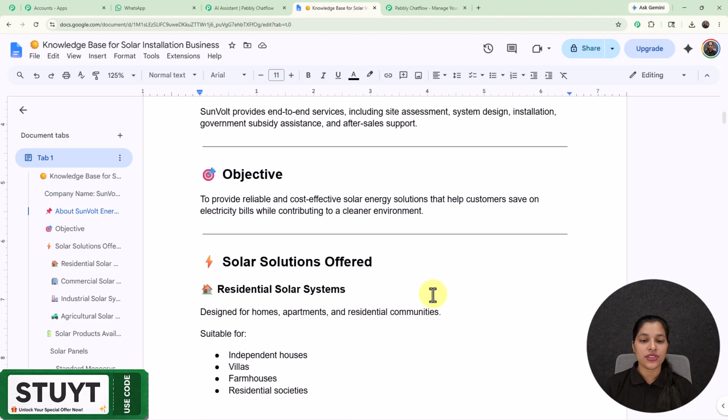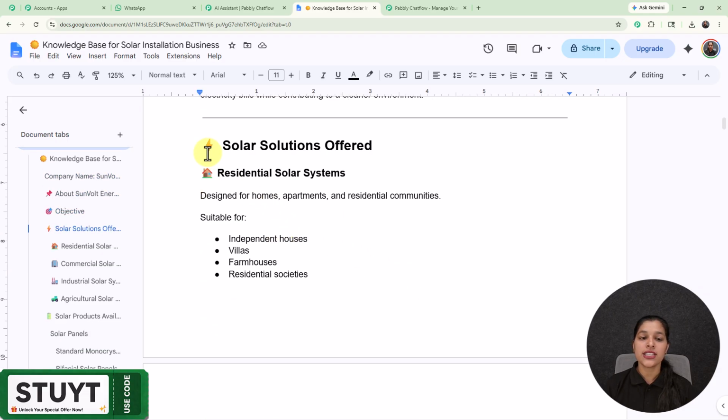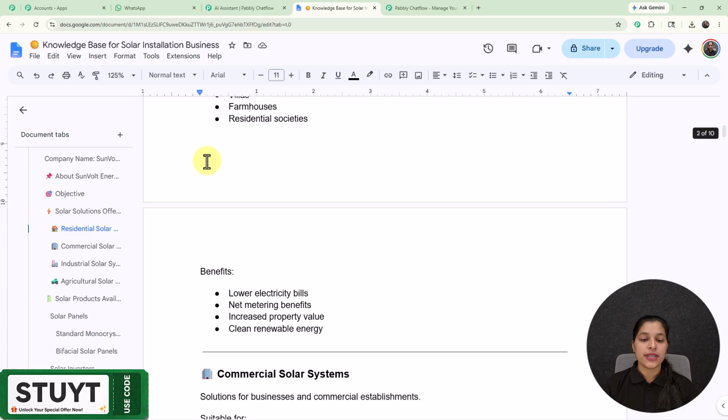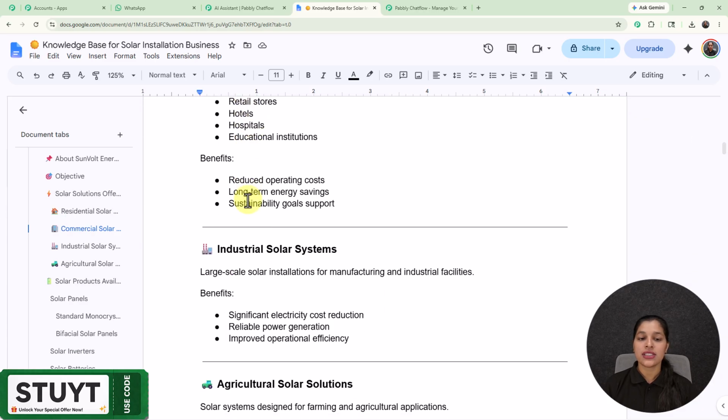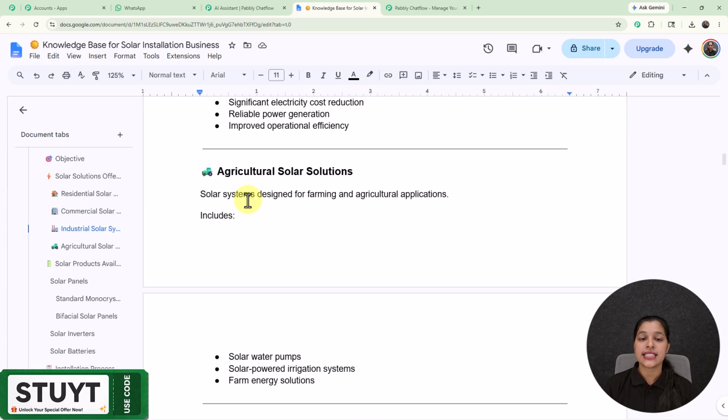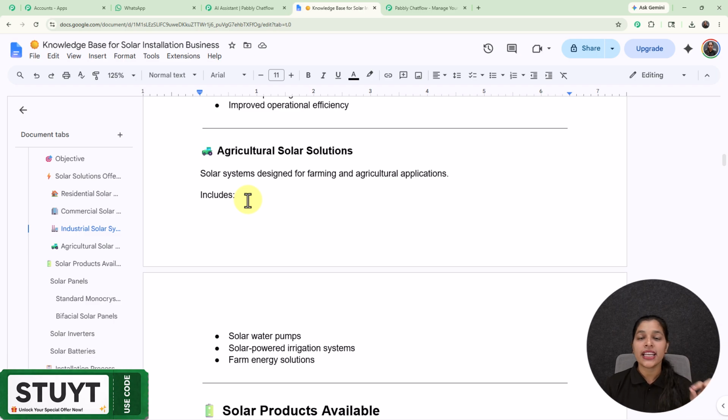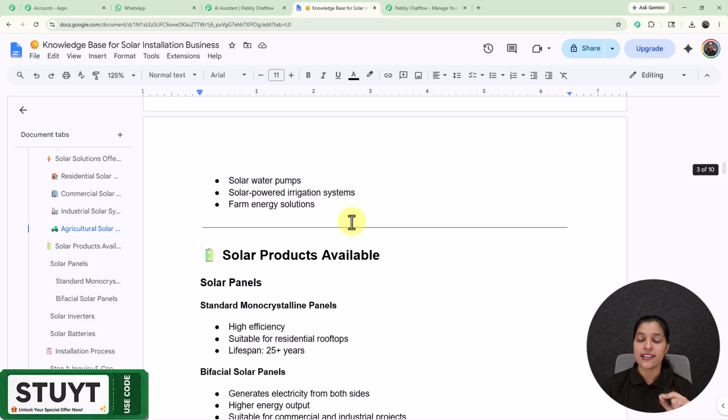And right after, I have provided all the services provided by my business, and here you can check out that I have provided all the details in key points so that my AI doesn't get confused. So my AI assistant is fetching the data from this knowledge base and resolving the queries of my customer. And this is the simple method my AI assistant is using for answering the queries of my customer.